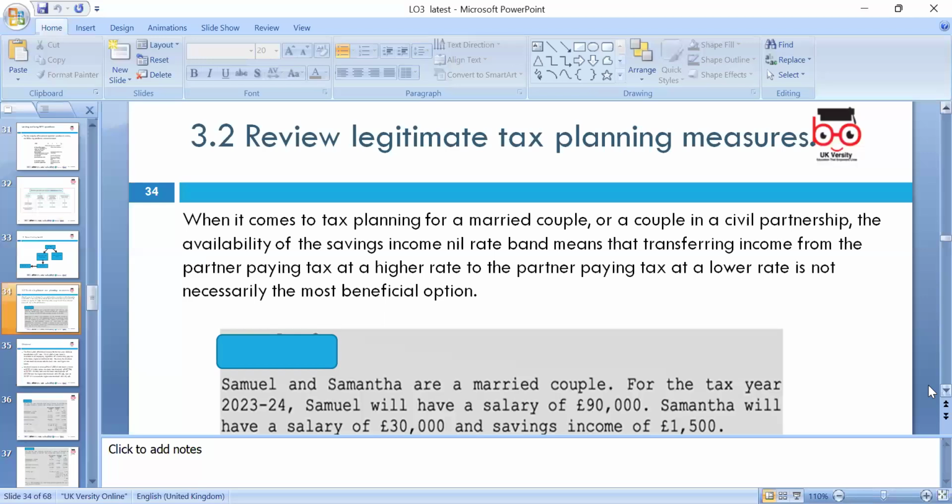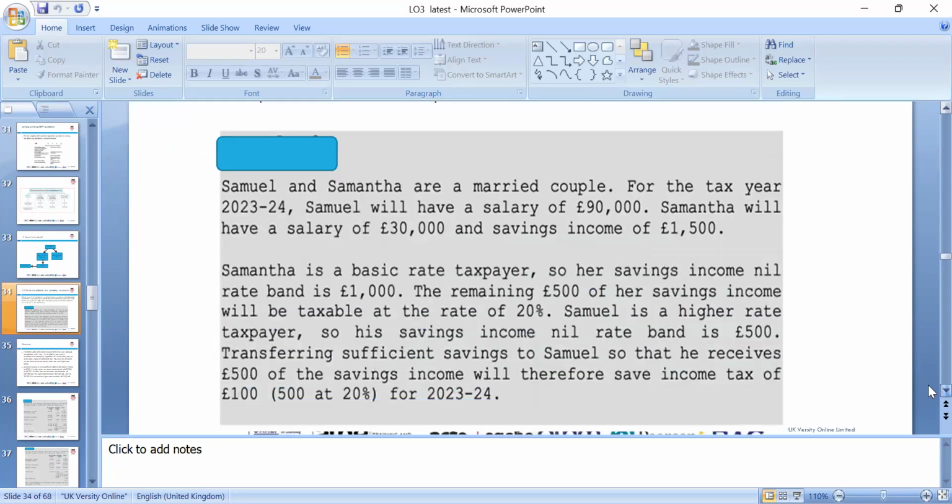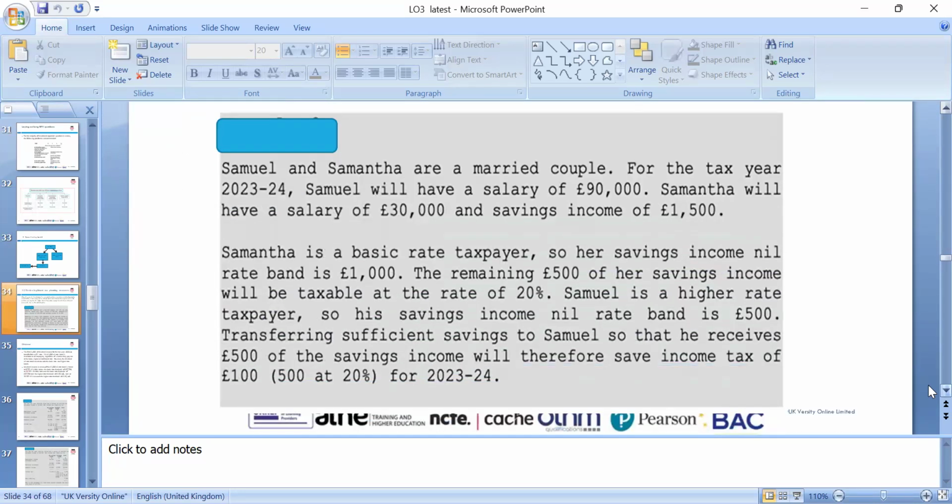When it comes to tax planning, married couples, which we can look around civil partnership, we can transfer the allowance. So let's please look at this case. Samuel and Samantha are a married couple for tax year 2023, and Samuel will have the salary of 90, and Samantha will have the salary of 30 and savings income 500.